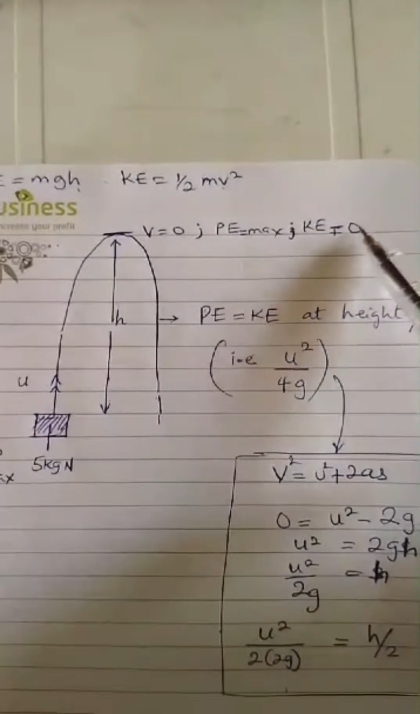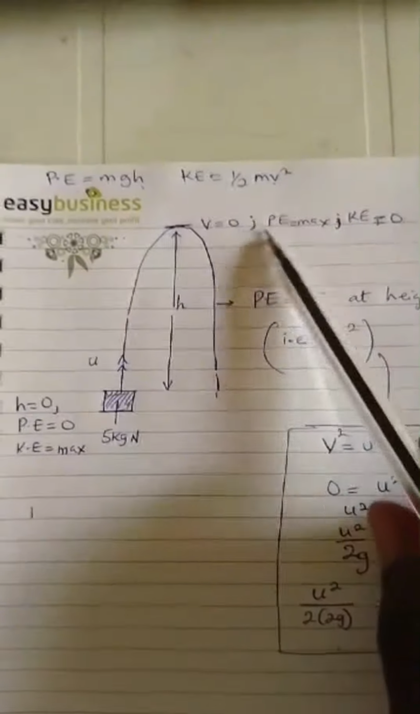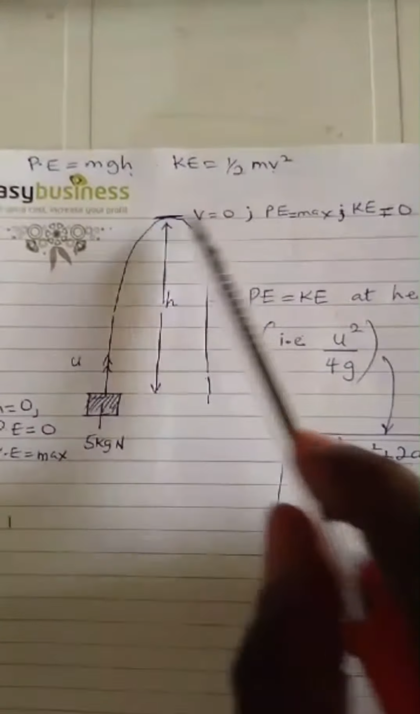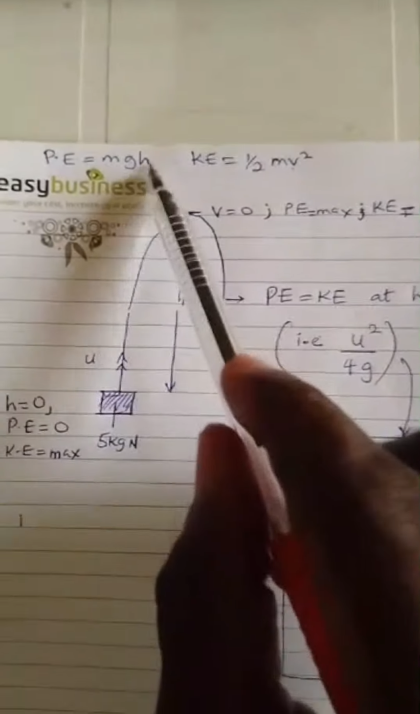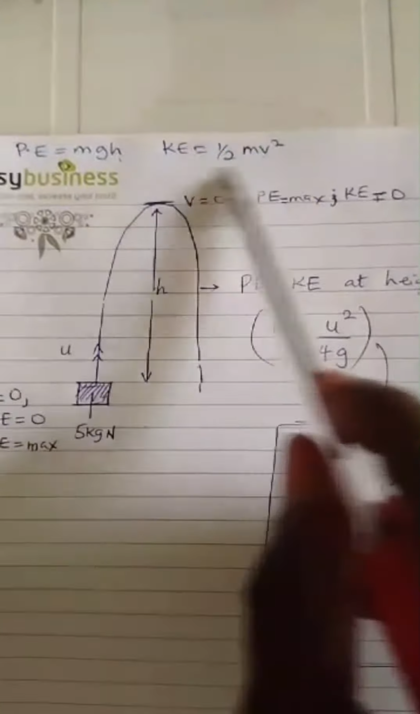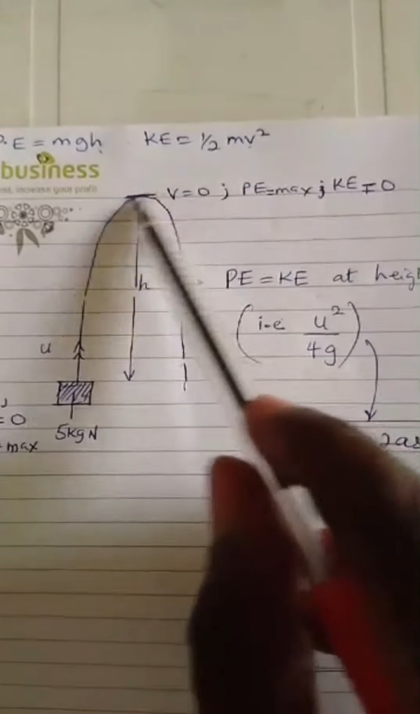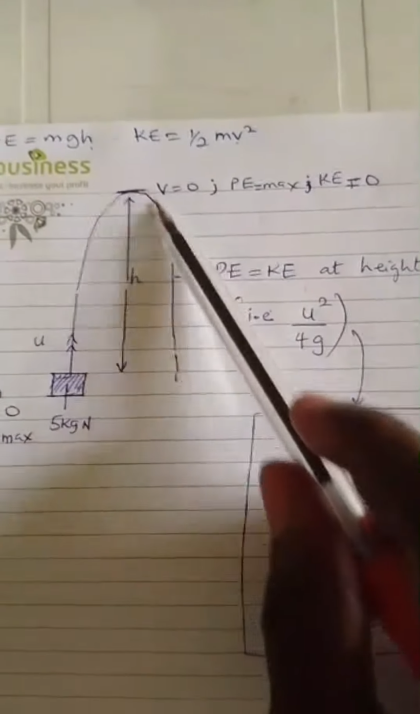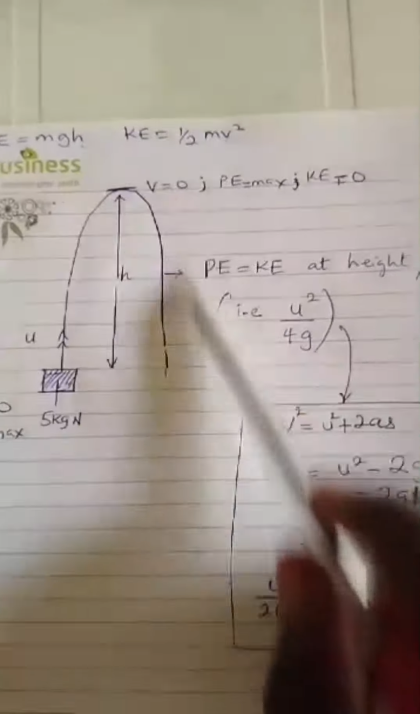So we have to agree that at maximum height, the potential energy is maximum because h has a maximum value. So potential energy is maximum. Kinetic energy is minimum, zero, because the velocity at this height is zero. It stops momentarily because of the effect of gravity before it now begins to accelerate downwards.